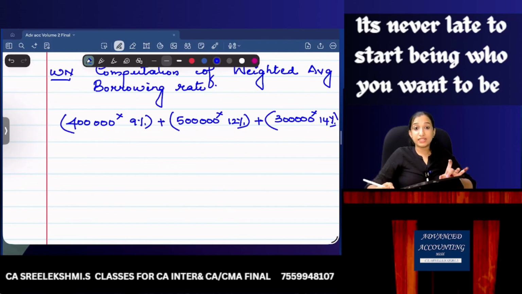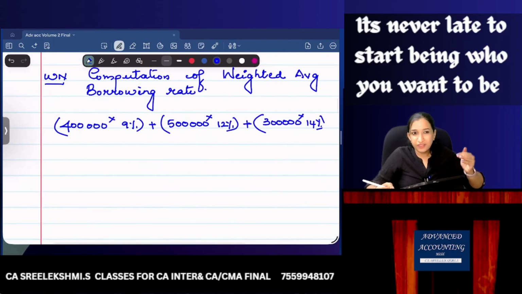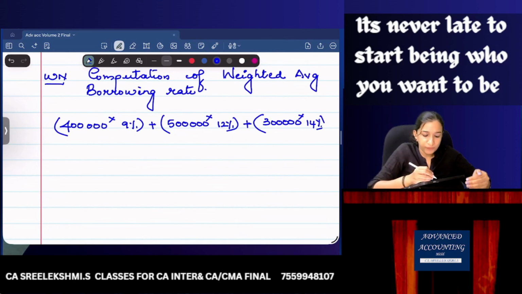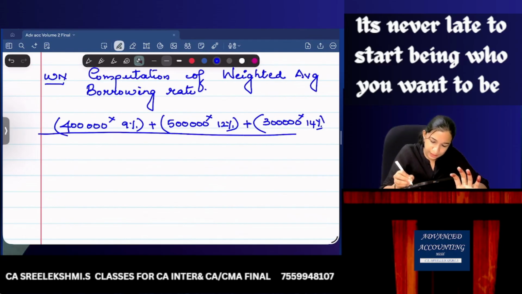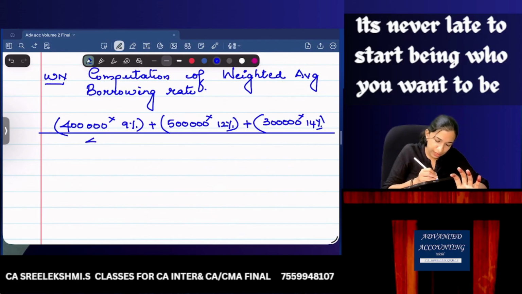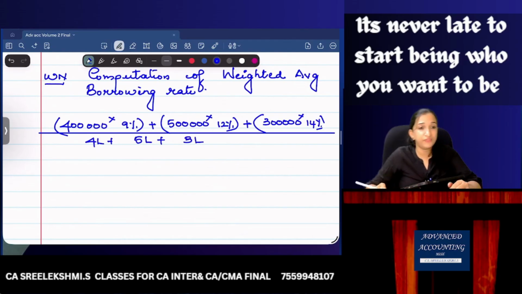If the date of loan is also given, then 9 months interest, or 1 year interest, 6 months interest accordingly, I would have calculated interest divided by 4 lakhs plus 5 lakhs plus 3 lakhs. Again, if the date of loan is given, how many months the loan is available, that I would have added in the denominator also. We'll be trying another question on this. But here the date of loan is not given. All loans are from the beginning. That is the assumption.